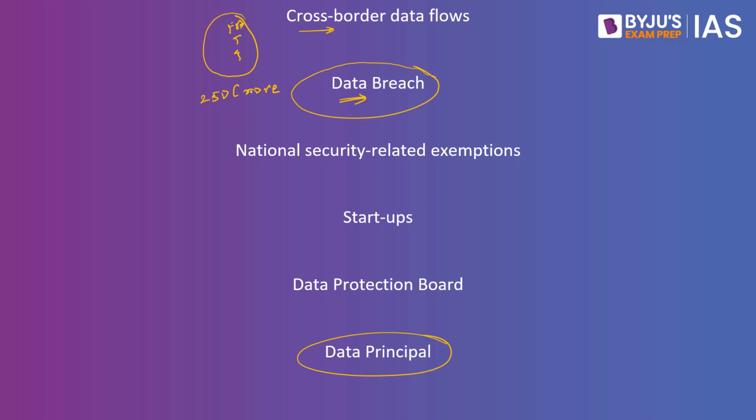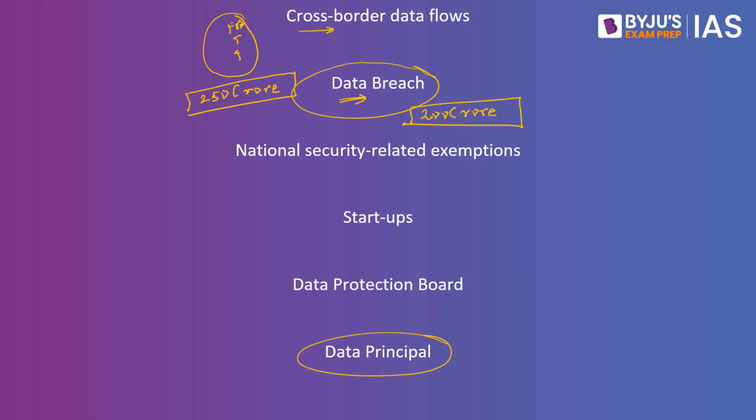So if there is a company, if it is not able to make sure that the data is intact, if there is a breach of data, they can be imposed with as much as rupees 250 crores. And at the same time, if an entity fails to notify users about a data breach, the fine could go up to as much as 200 crores as well. This is about data breach.